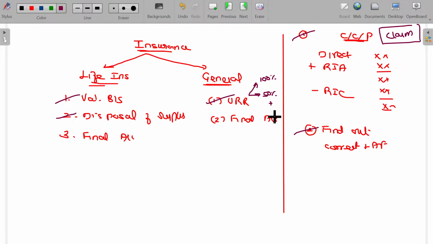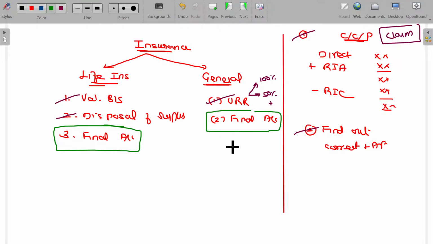In case of final accounts, you have to understand the format. Here, the final accounts related to the life insurance business are going to be studied. The final accounts for the general insurance business will also be studied separately, because these two are not the same. In case of balance sheet, both are the same, but the revenue account for the life insurance business is different, and the revenue account for the general insurance business is different.